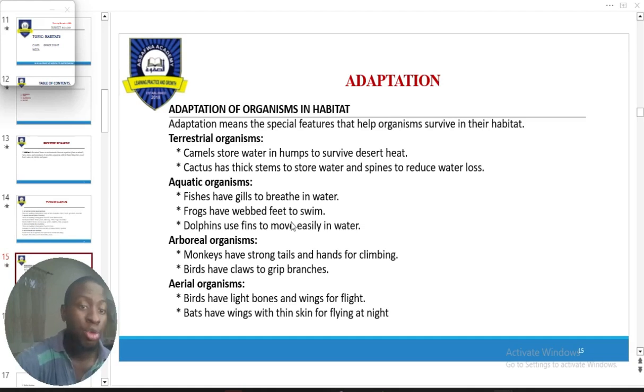Now let's look at arboreal monkeys. Wonderful. I know you like bananas. They have strong tails and hands for climbing, and bear claws for perching on branches.